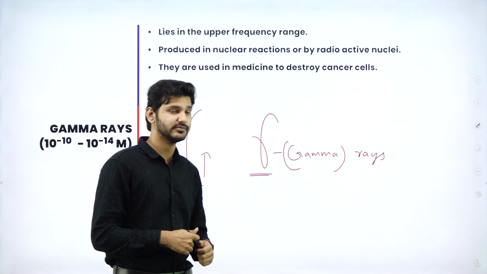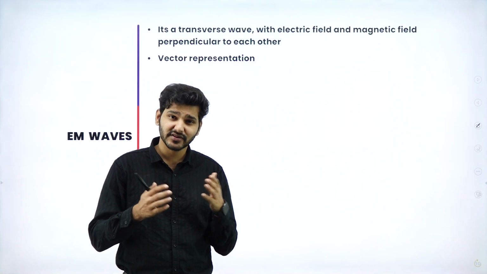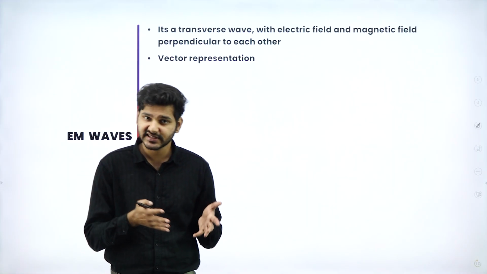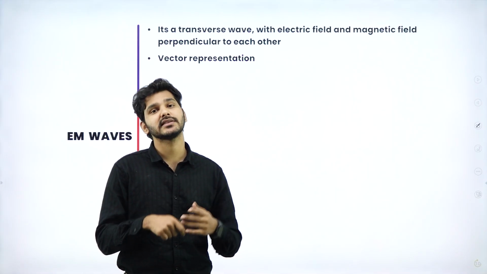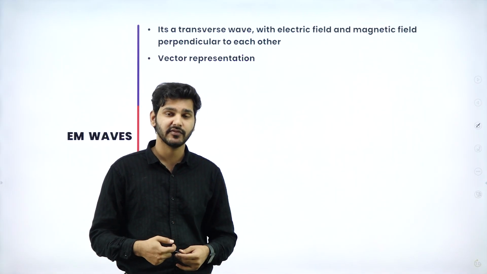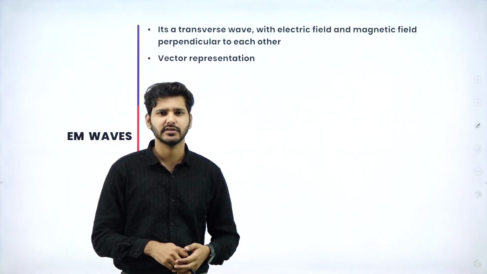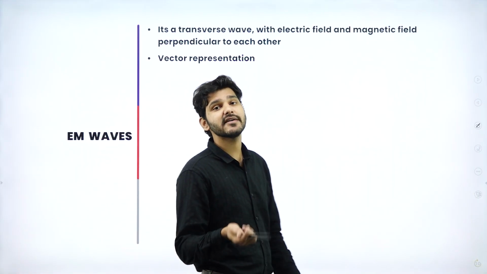It is very beautiful. I don't want to repeat everything again because this is one of the easiest chapters. The only thing you have to study is what is this electromagnetic spectrum, what are the different types of waves in it, what are the properties of those waves, what are they used for, and in what frequency range are they operating. So that's it. And coming back to what EM waves are.